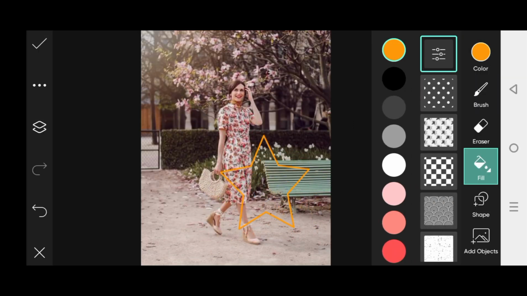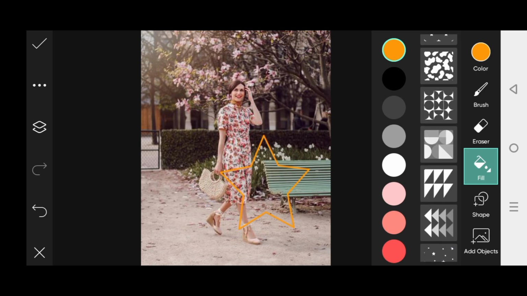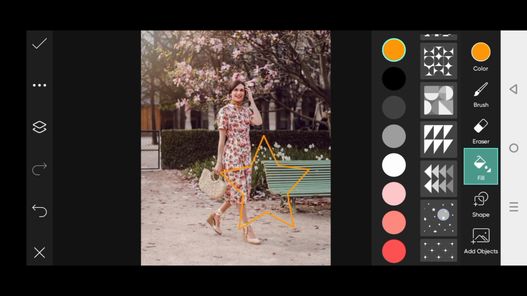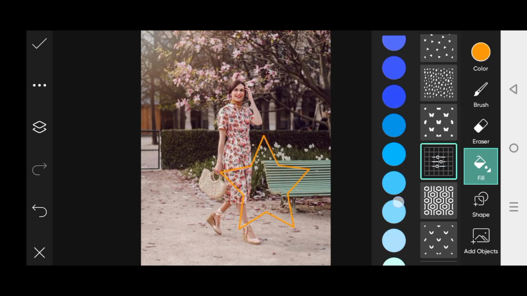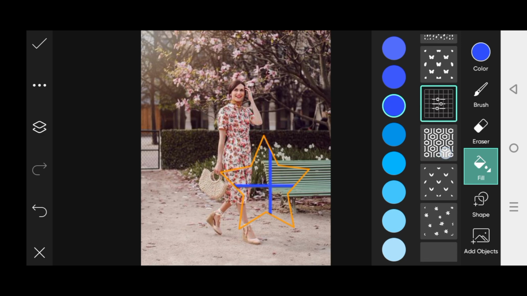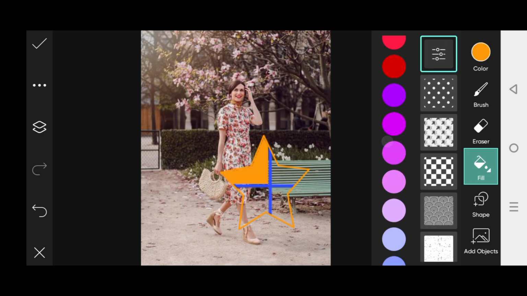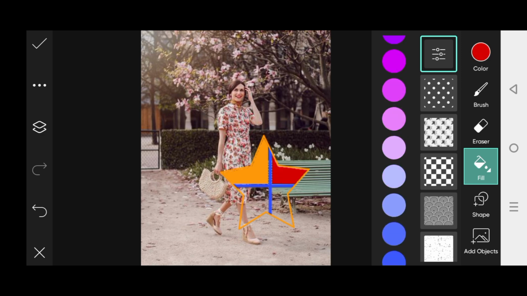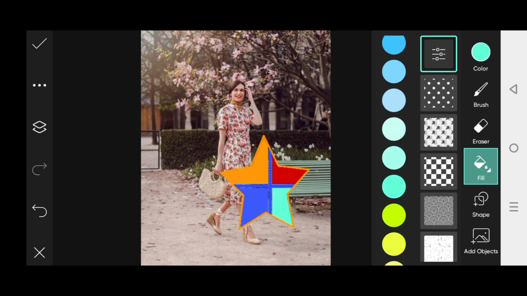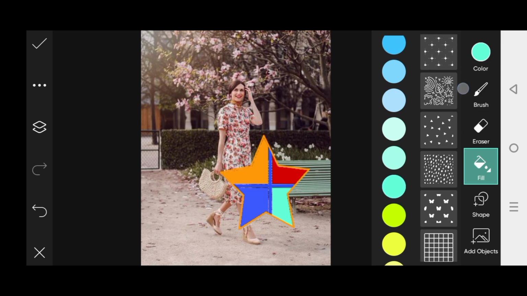Now, guys, it could be filled with different options and patterns. So here I have to select that one, and guys, now it would be filled with different patterns and colors like that one. Here I have to fill that one, and now guys I have to fill with that one, and on the very next step I have to fill that one, colors and patterns on it.